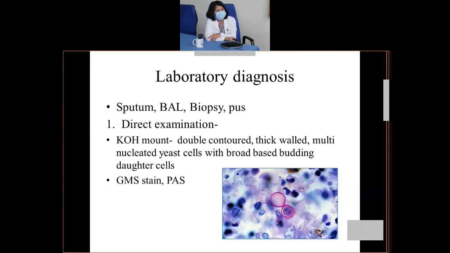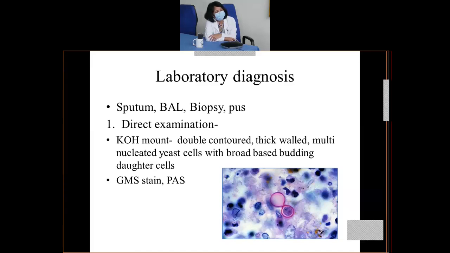What you will see are yeast cells, because they are converted into yeast cells in the human body. They will be present as multinucleated yeast cells, double contoured, meaning the wall is comparatively thicker because it is double walled, and the yeast cells have broad-based budding. I've shown you the picture of broad-based budding daughter cells.